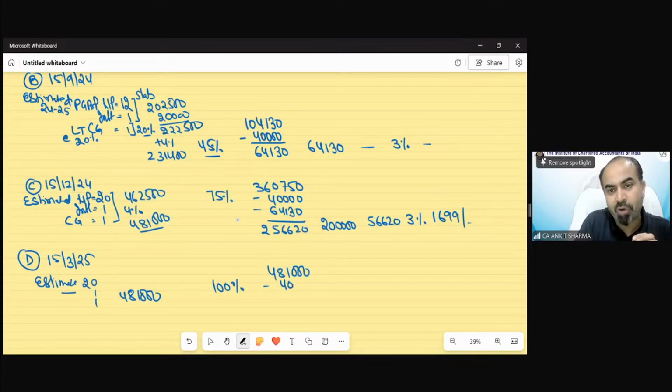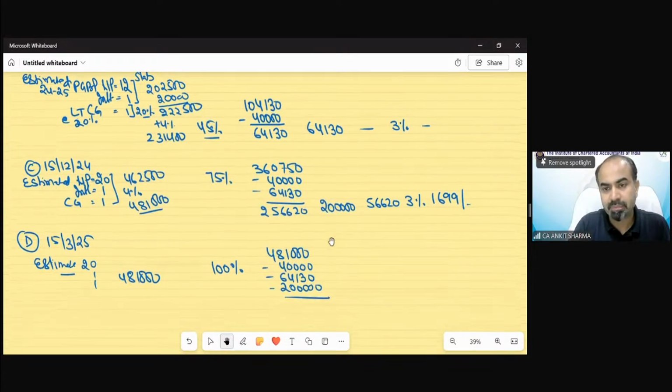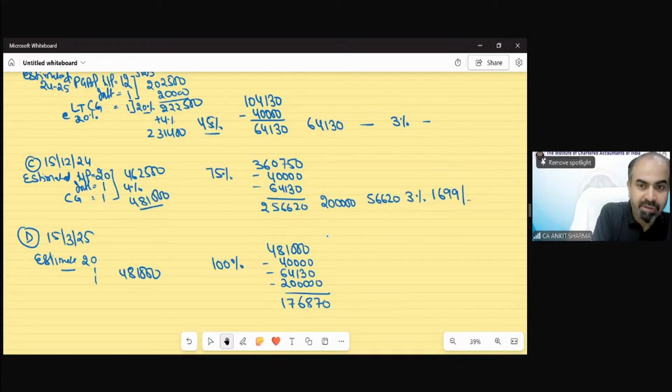I have deposited 40,000 once, 64,130 once, and I have deposited 2 lakh rupees. So of 4,81,000, if we deposited 40,000, 64,130 and 2 lakh rupees, the remaining is 1,76,870.